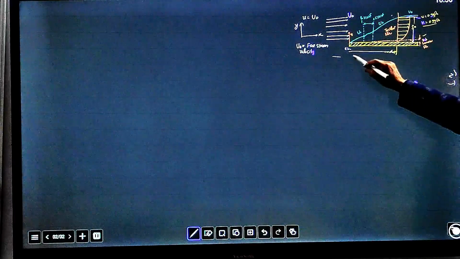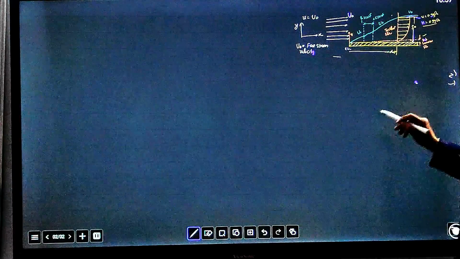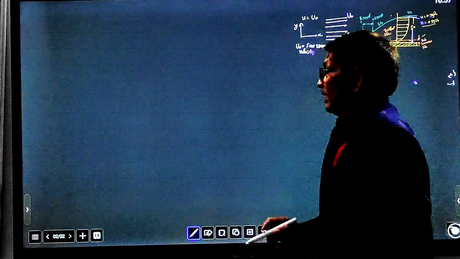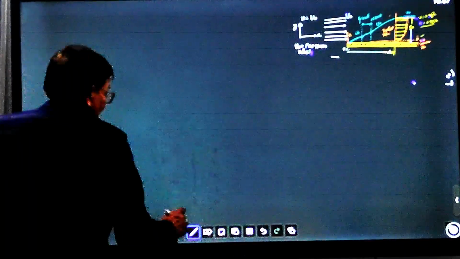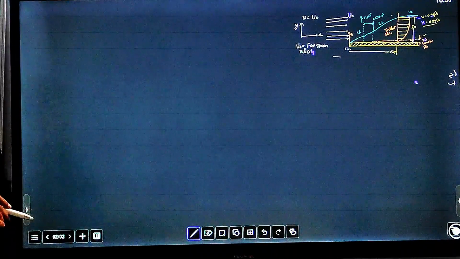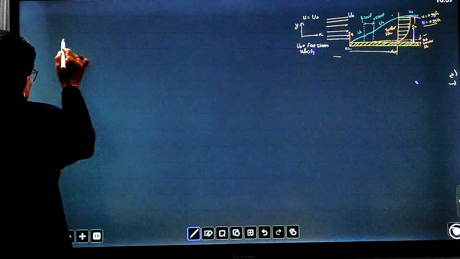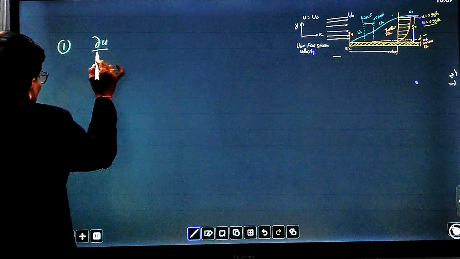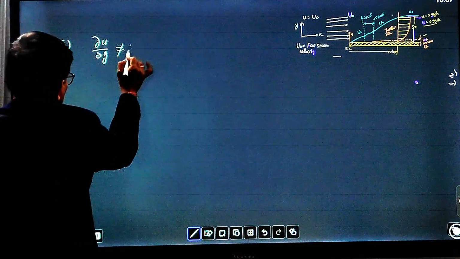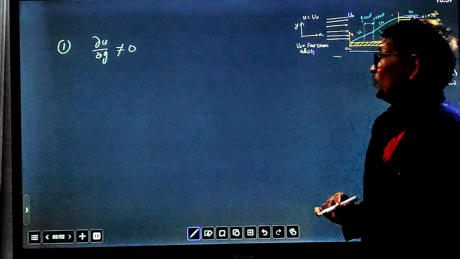So this distance is x from the leading edge. So what is the behavior of fluid here? One thing that we have to define is, in the boundary layer, what are the properties of fluid and flow behavior? So the first thing is that del u over del y does not equal zero, because in the boundary layer region flow velocities